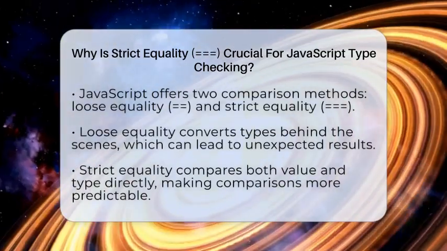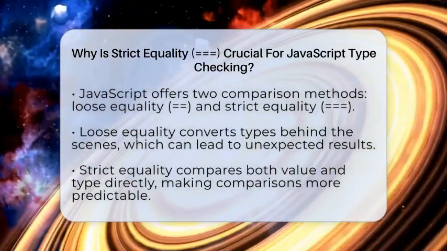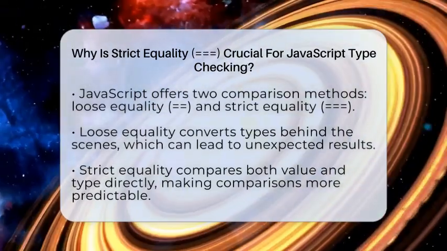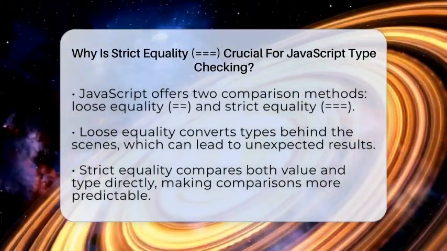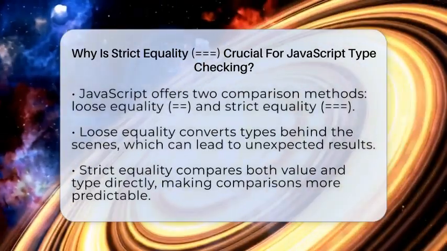When you compare values in JavaScript, you have two options: loose equality and strict equality. Loose equality uses the double equals sign. Strict equality uses three equals signs. The key difference is how they treat types.